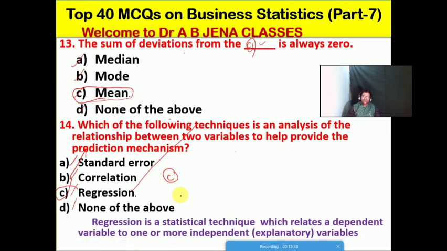Friends, what does regression mean, we will discuss. So regression is a statistical technique which relates a dependent variable to one or more independent variables, the explanatory variables. So regression analysis will measure the relationship between the dependent variables and independent variables. In a separate video we will discuss numericals on regression analysis.